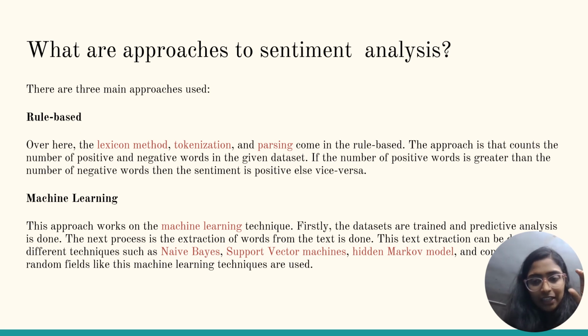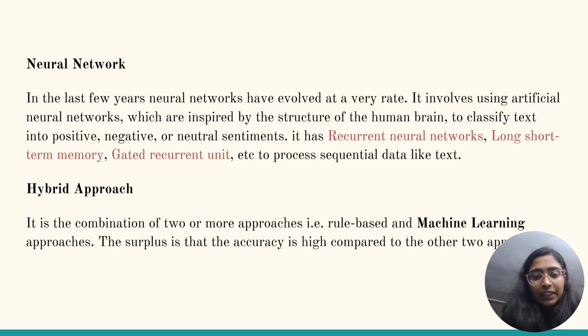Firstly, the data sets are trained and predictive analysis is done. The next process is the extraction of words from text. This can be done with different techniques such as naive Bayes, SVM, hidden Markov models, and random fields; these machine learning techniques are used. Then neural networks: in the last few years, neural networks have evolved at a very fast rate. It involves using artificial neural networks, ANN, which are inspired by the structure of the human brain, to classify text into positive, negative, neutral. It has RNN, LSTM, gated recurrent unit, etc., to process sequential data like text.